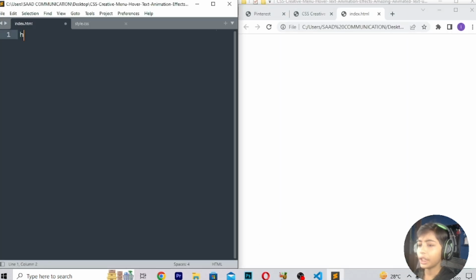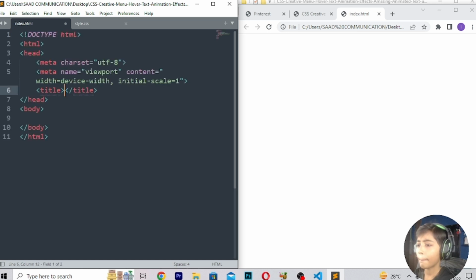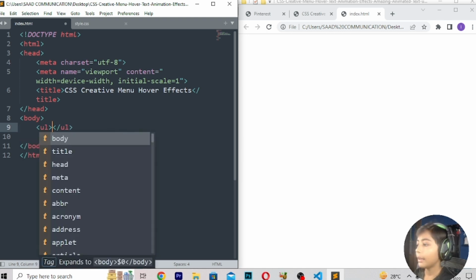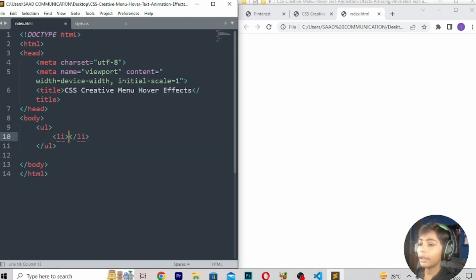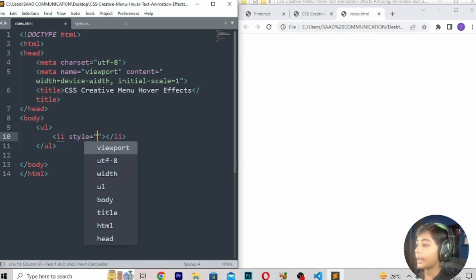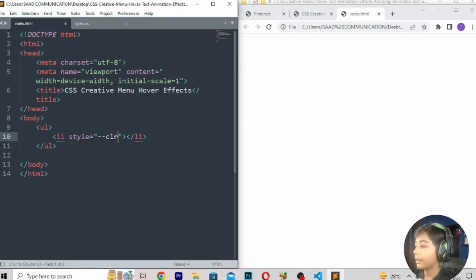So here first of all we can write HTML, and now here we can write CSS creative menu hover effects. Now here you can write UL, enter, and here you can write LI, and now here you can write style. Style should be a / CLR, and you can give your own color. I will give my color hashtag 00ADE1.